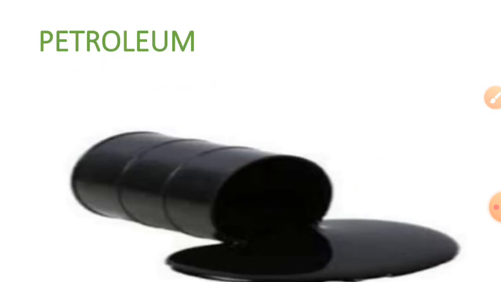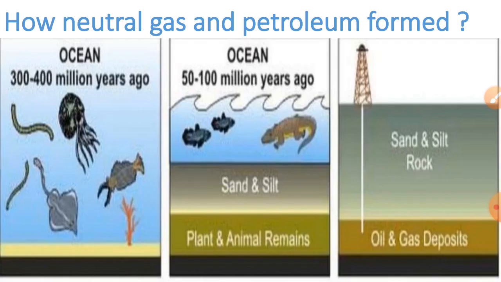Now here we learn about petroleum. What is petroleum? Petroleum is one word but is a combination of two words, petra and oleum. What is the meaning of petra? Petra means rocks, and oleum means oil. So petroleum means it is formed from the rocks, right? So here we learn how natural gas and petroleum are formed.